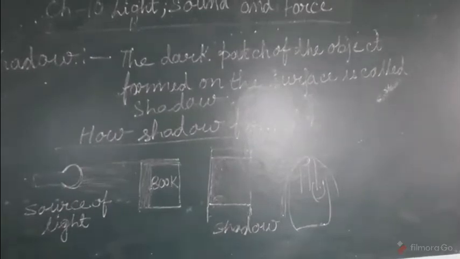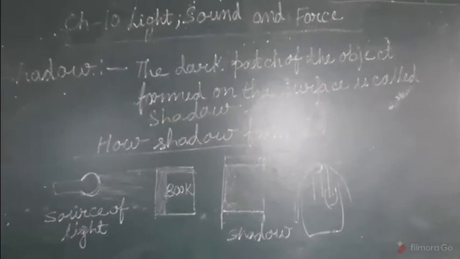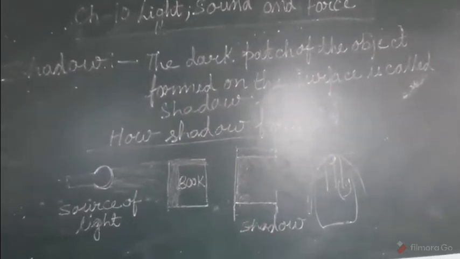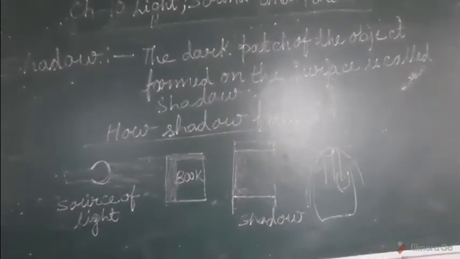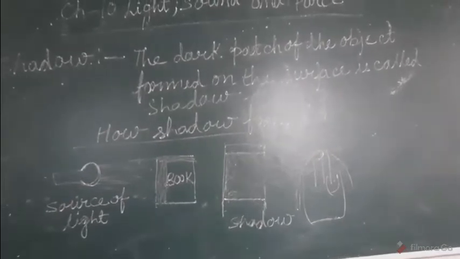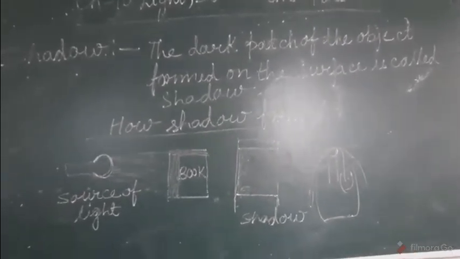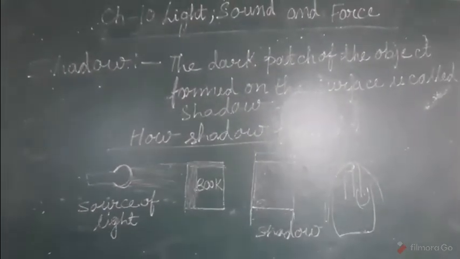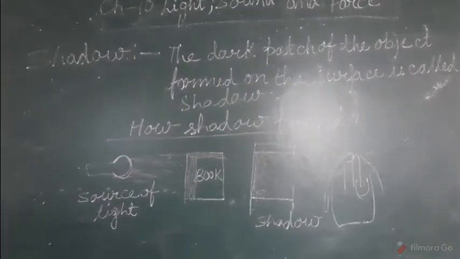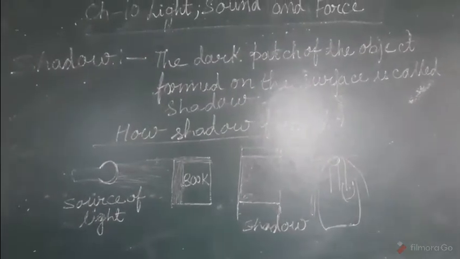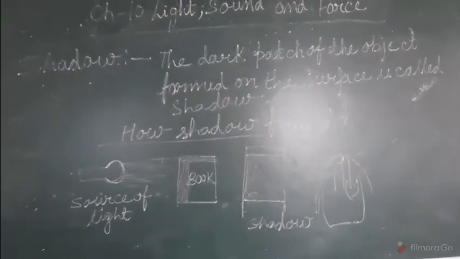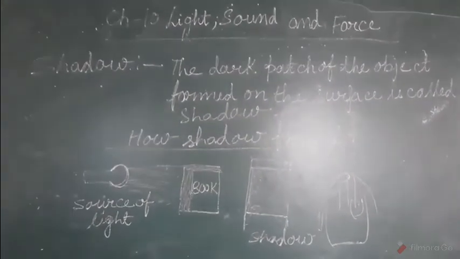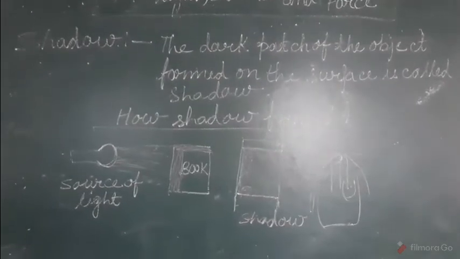Now guys, you know how light travels. Light travels in a straight line. Light always travels in a straight line. Okay? So, how is a shadow formed? When any object comes in the middle of the way of light, then the shadow is formed.